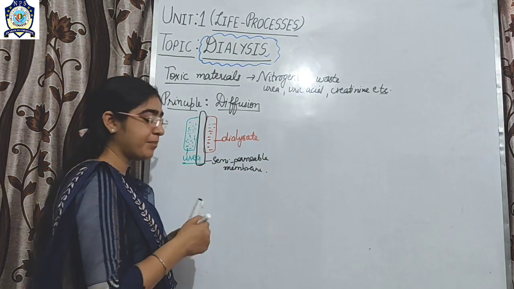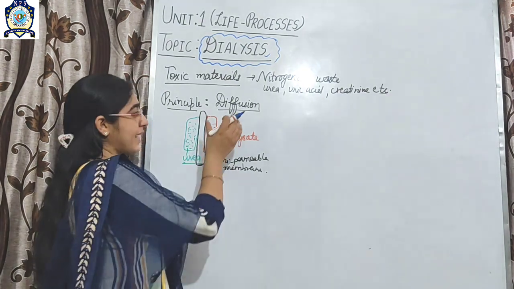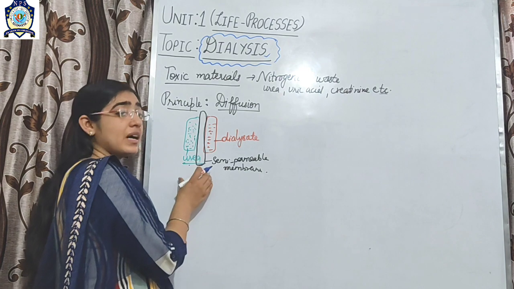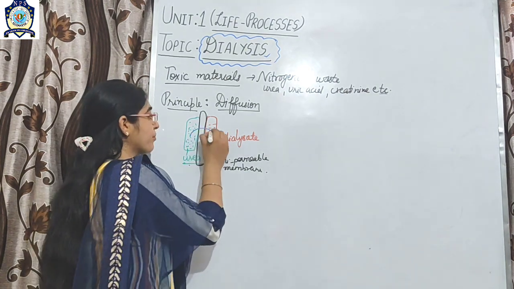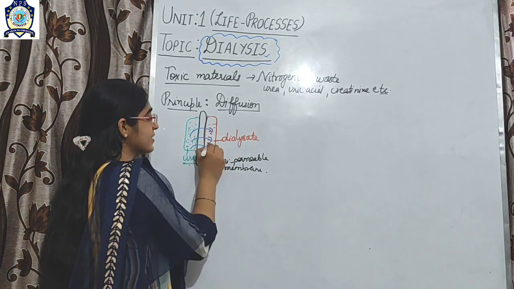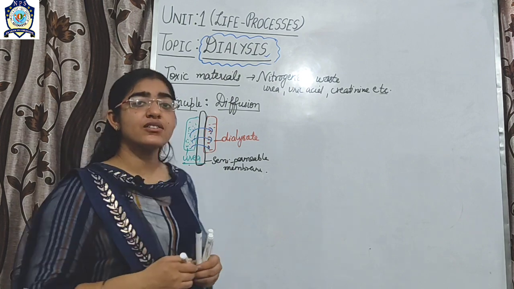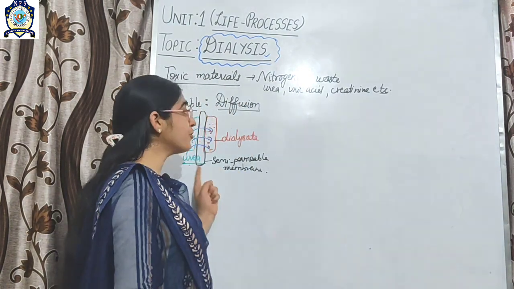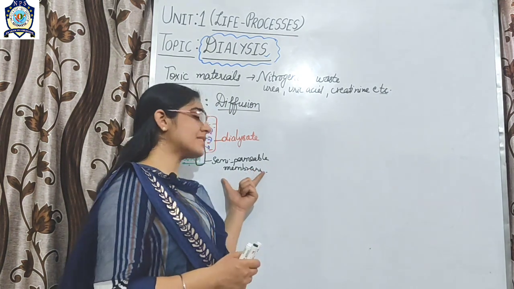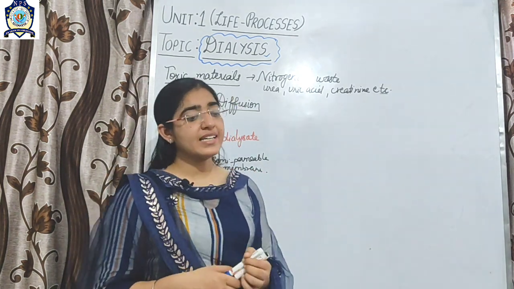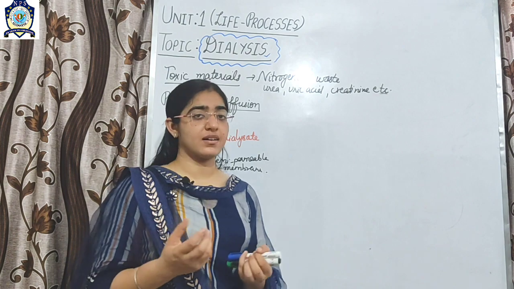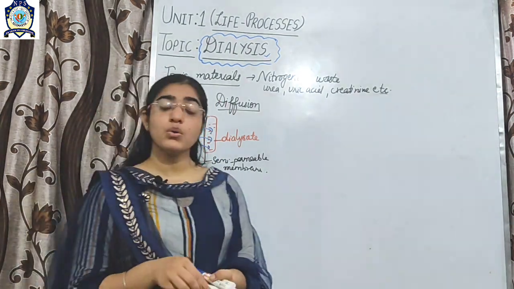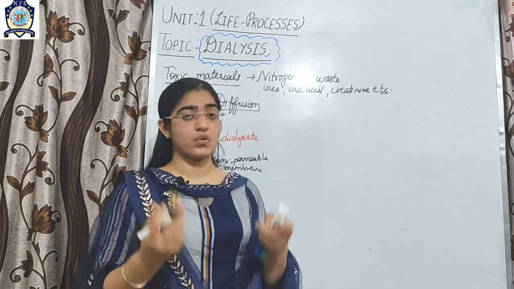By the process of diffusion, urea particles will move from a region of higher concentration to a region of lower concentration. On the basis of this principle, diffusion, the dialysis process will occur. Now let's start with the procedure of how dialysis works.